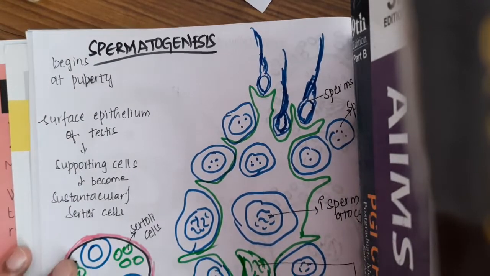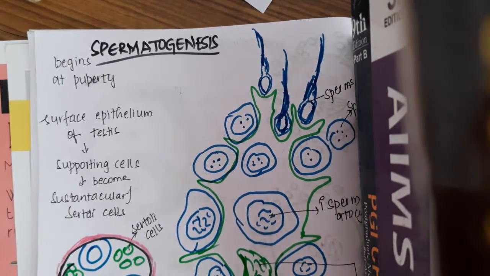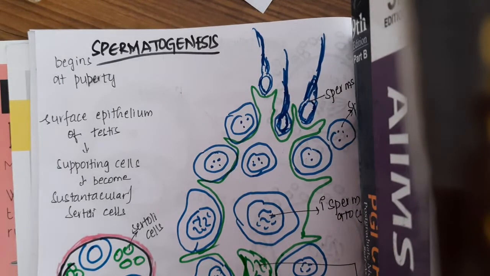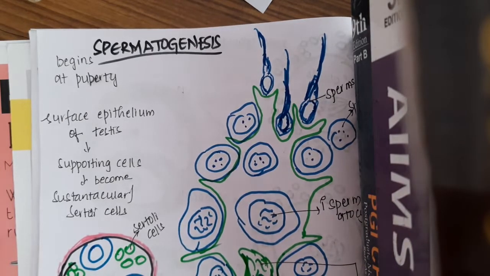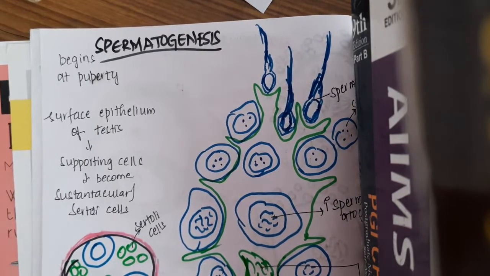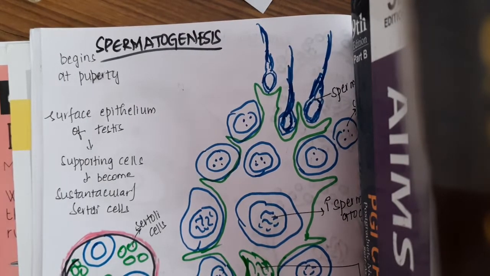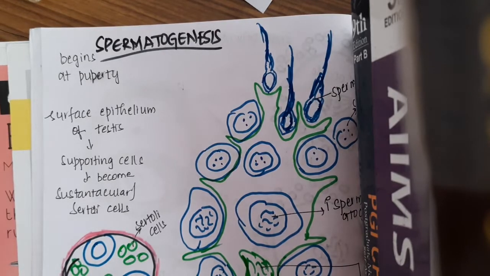In this, let us now learn about spermatogenesis. Spermatogenesis is the formation of sperms, and it begins at puberty. The first cell which forms sperms is called spermatogonia. Spermatogonia gets converted to spermatozoa, which again forms sperms.